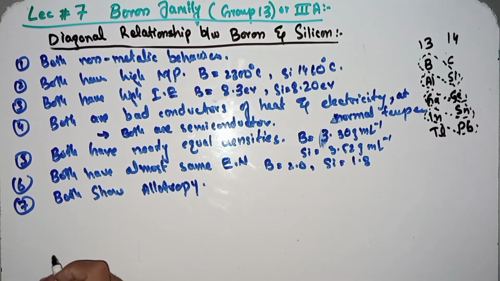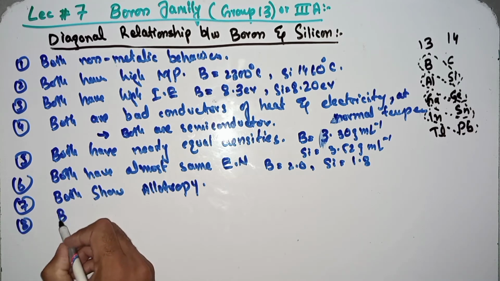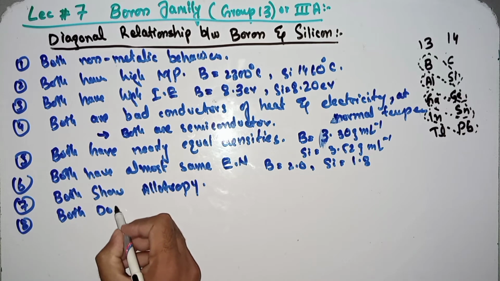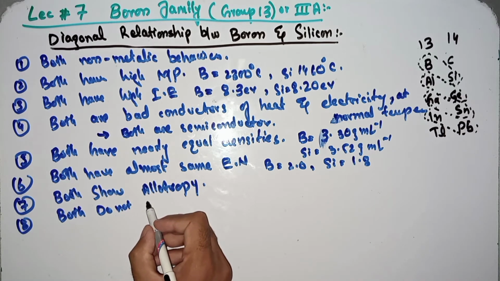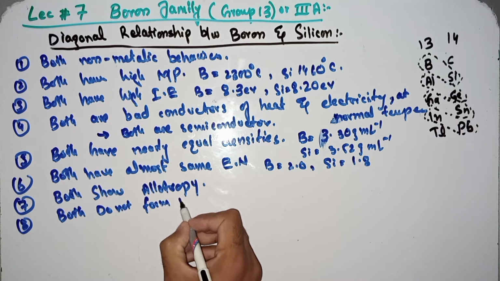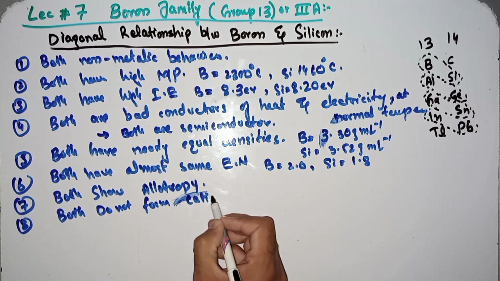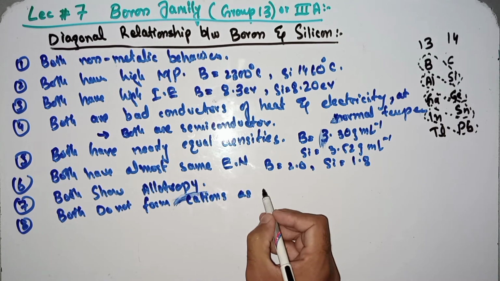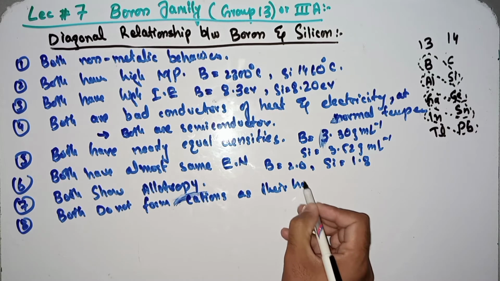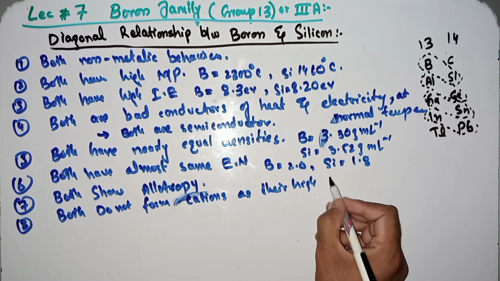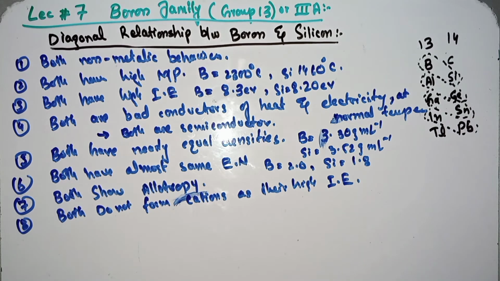Also, both boron and silicon do not form cations, as their ionization energy is very high. It is due to their high ionization energy that they do not form cations.